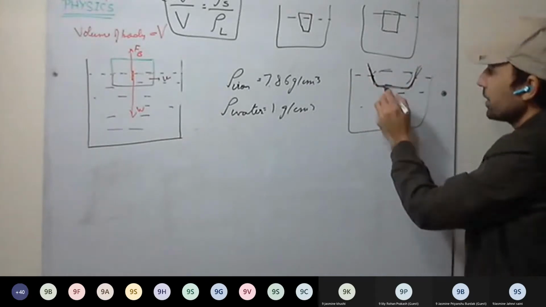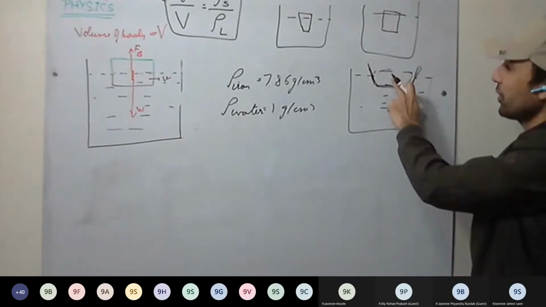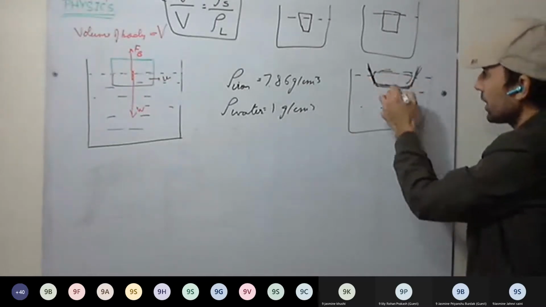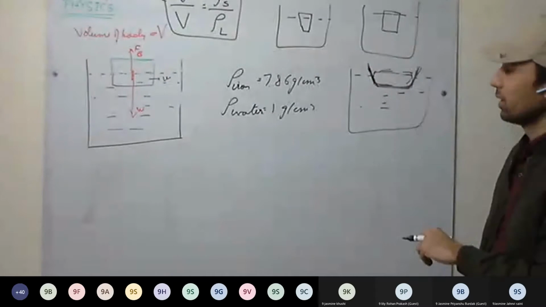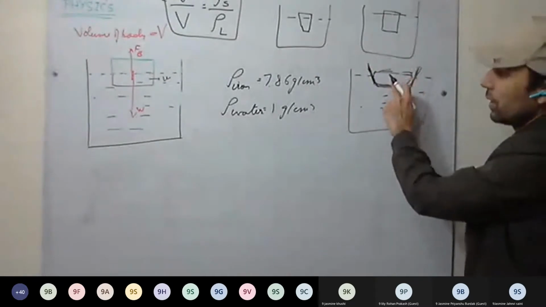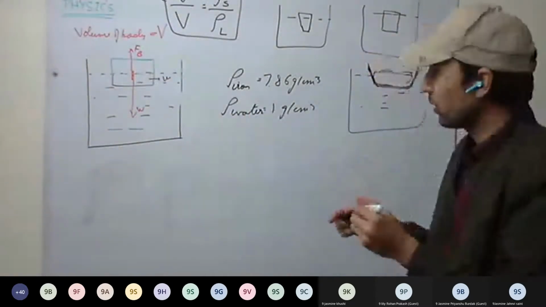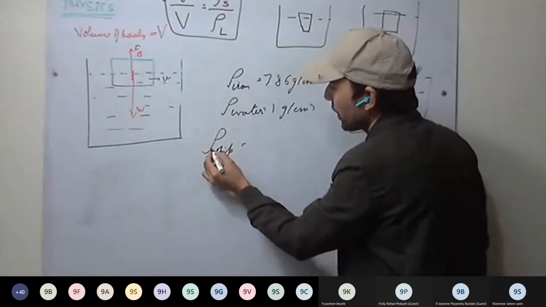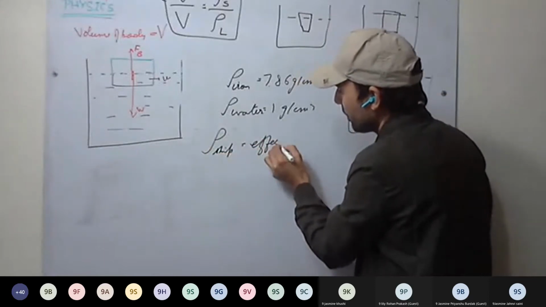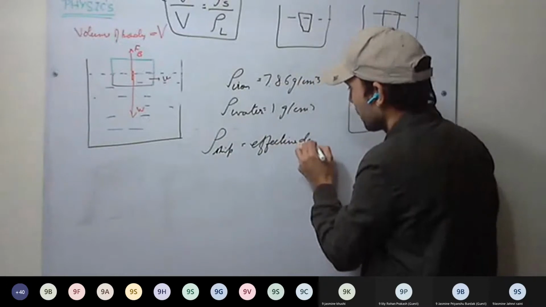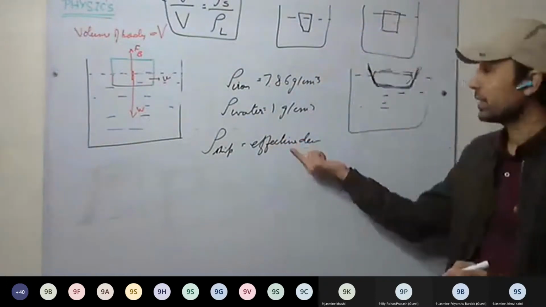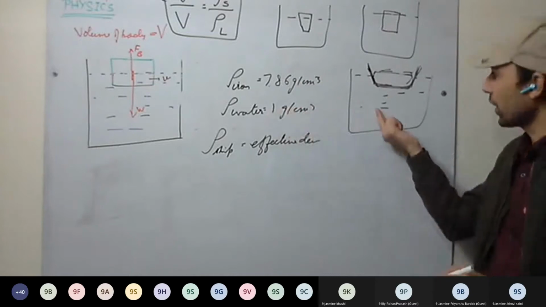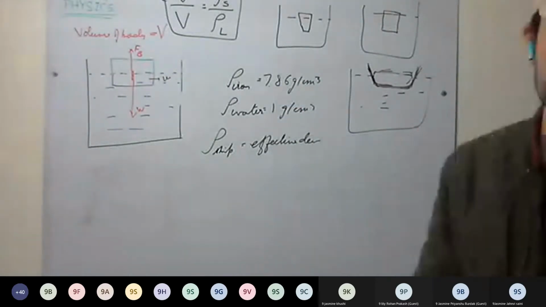So here we will be calculating the effective density. The effective density will be the density of iron plus the density of the enclosed air. So the effective density of the ship reduces, and that is less than the density of the water, and that's why the ship floats on water.